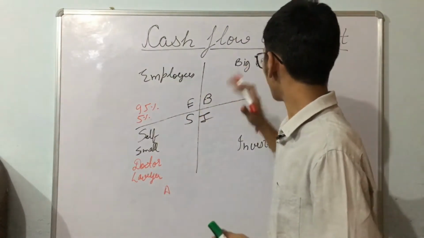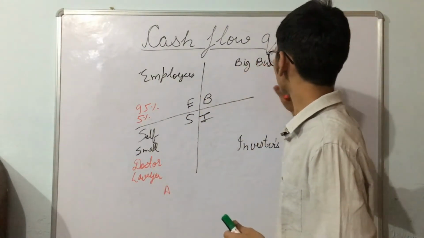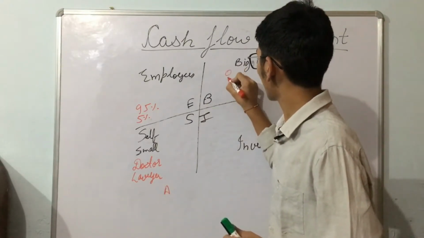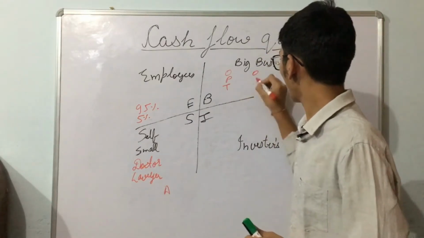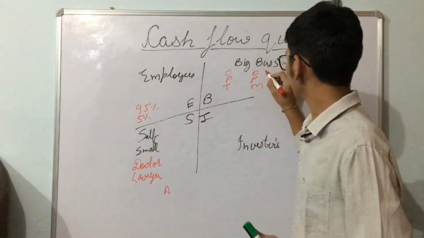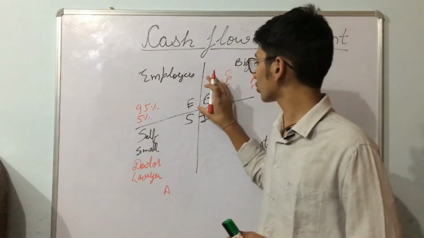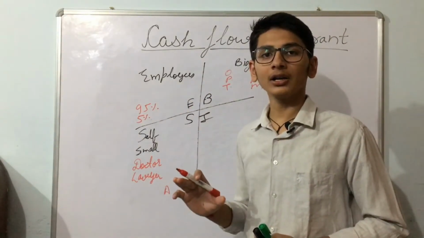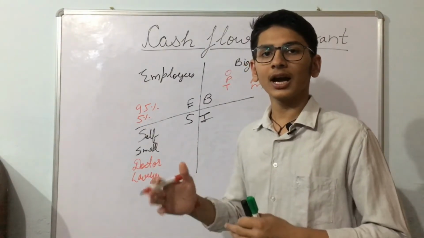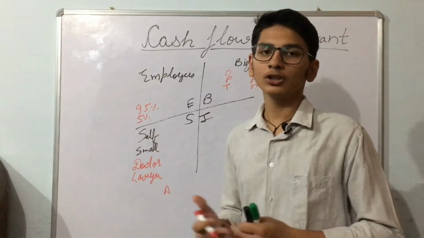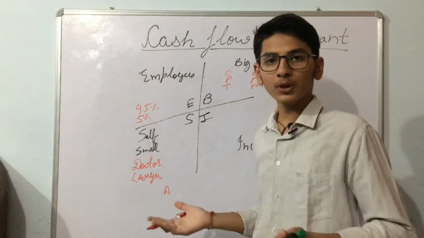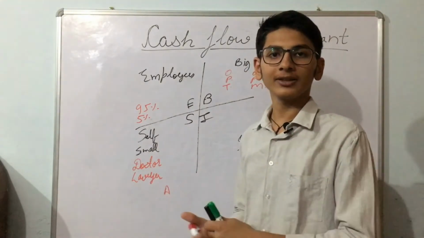So let's move to Quadrant B, in which the big business owner comes. In this quadrant, the people work on the basis of OPT and OPM, which stand for other people's time and other people's money. The person in this quadrant generally works very hard at the initial phase of the business, and after getting the business bigger, he hires people smarter than him so he can earn more money. In this quadrant, the person employs more people under him and earns money through them.